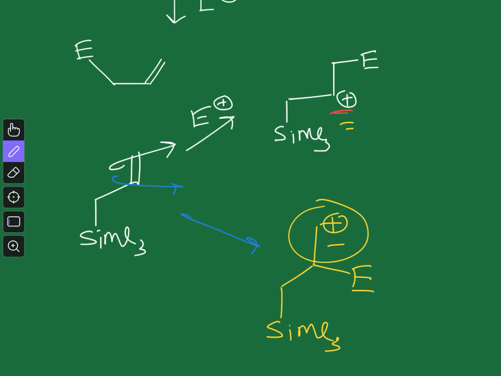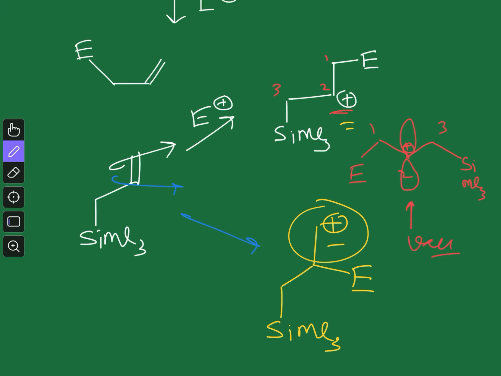Because if I draw it in a different way, this is our E, here we have the positive charge, and here we have the SiMe3 group. So this is 1 2 3, this is 1 2 3. Now if I draw the p orbital over here, this is the vacant p orbital because it is a carbocation.